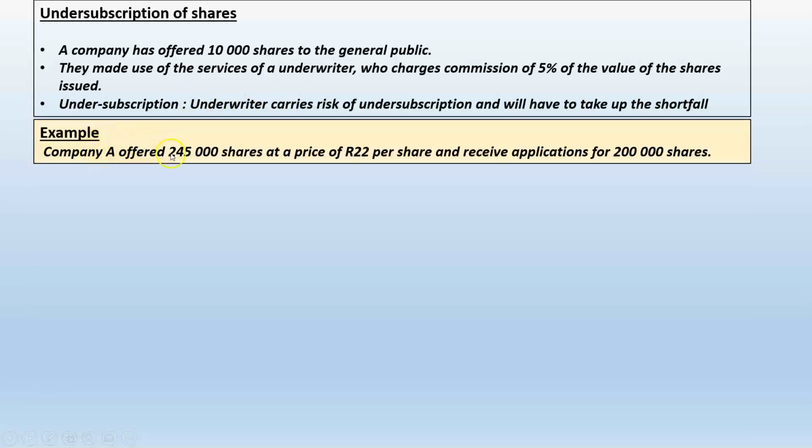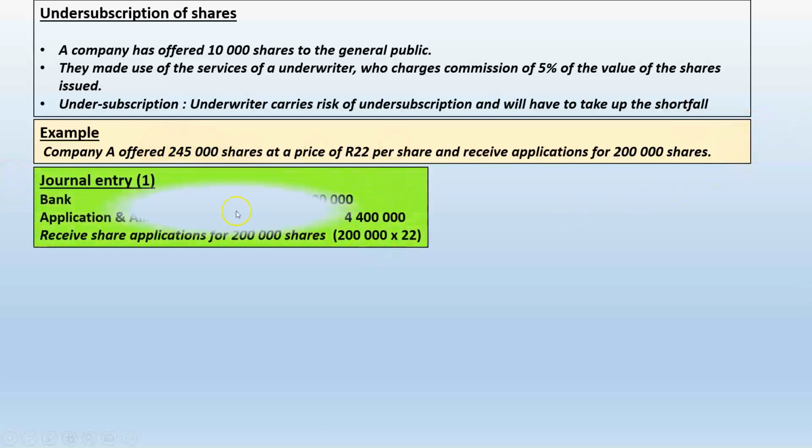Let's say Company A offered 245,000 shares at 22 Rand per share, and now it receives applications for 200,000 shares. So obviously a shortfall of 45,000 shares. The company has made use of an underwriter at an underwriter's commission of 5%. So how much money did they actually raise? Well, you can only in actual fact raise the amount of applicants, 200,000 times 22 Rand per share. So they've only raised 4.4 million, which they took to the application and allotment account.